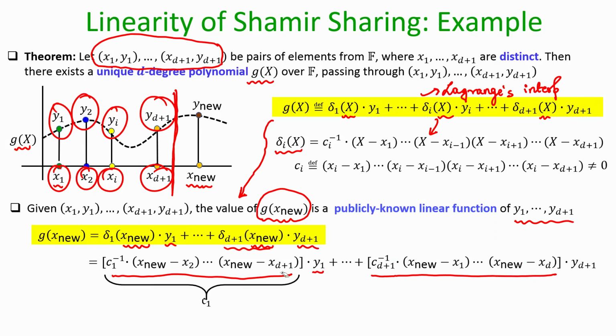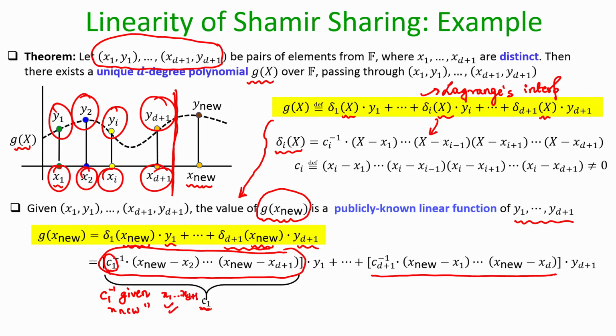Now, if you see closely here, I can call whatever is there in this square bracket as C1. This C1 is different from the earlier C1, that is why a different font. This is a new constant, and why is it a constant? It is a constant because the inverse is given, it is publicly known, and x new is given, and all the values of the old x's, namely x1 to x of d plus 1, are also given.